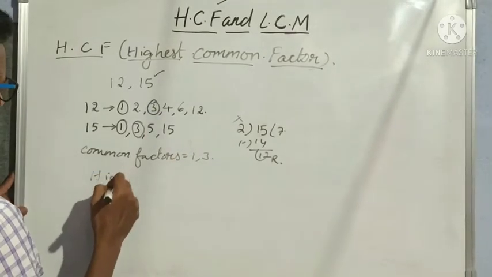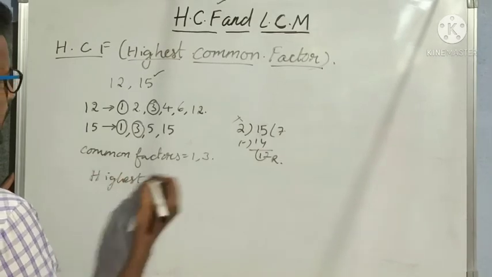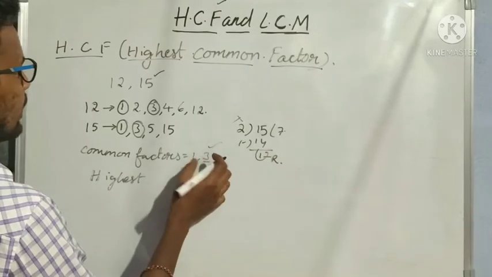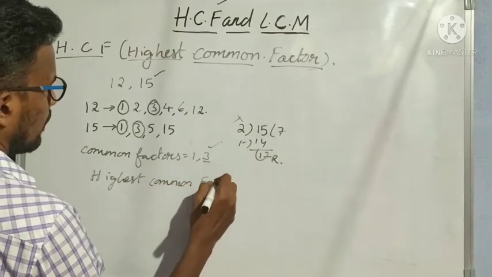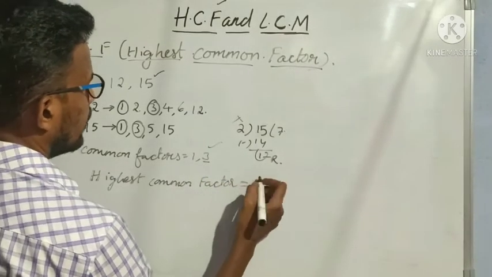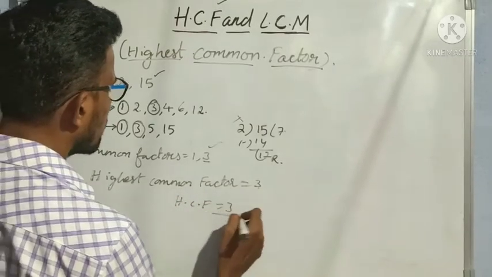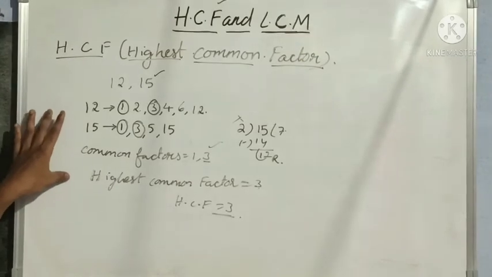Highest common factor means the highest, greatest number, the biggest number in between 1 and 3, that is 3. So highest common factor is equal to 3. Understood? So our HCF of 12 and 15 is how much? 3. Understood?